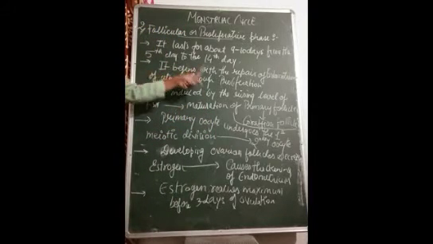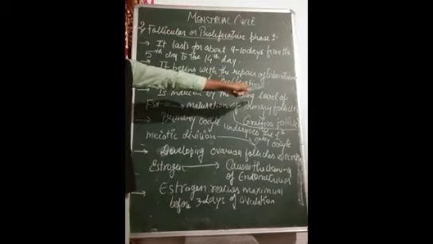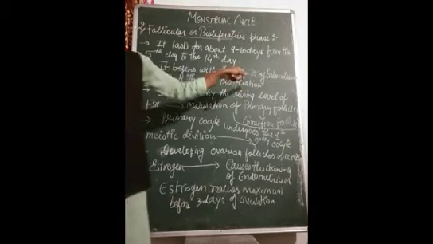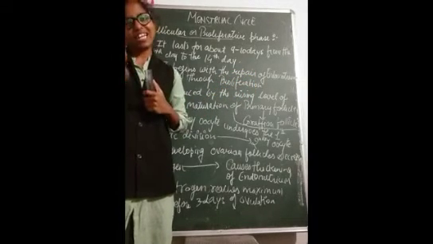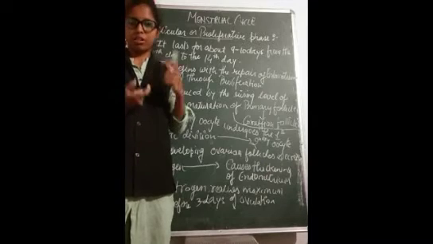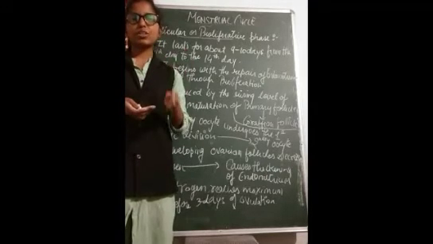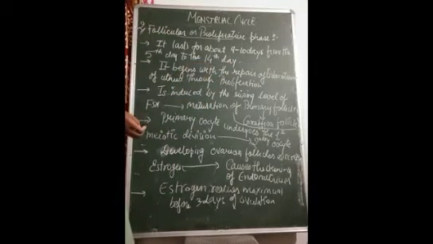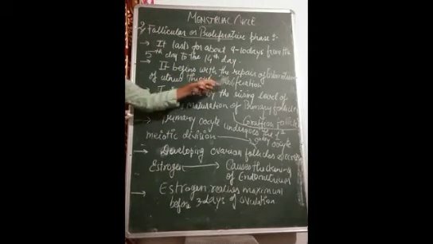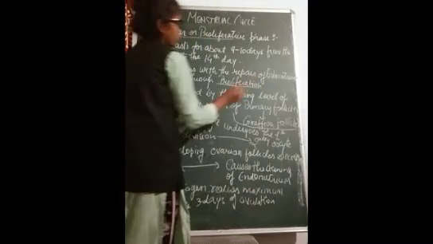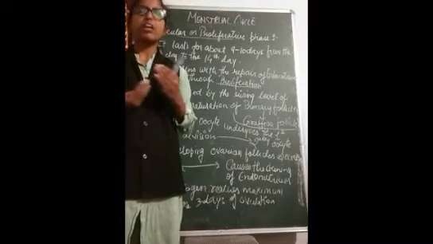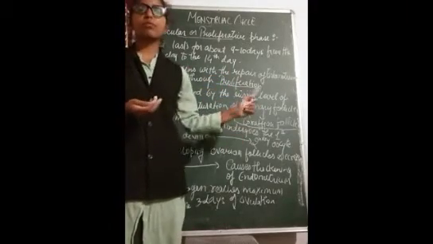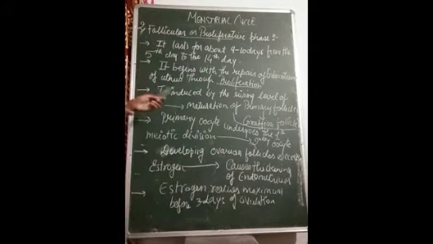It begins with the repair of the endometrium. Definitely the endometrium, the inner membrane of the uterus, needs to repair because it has completely got sloughed out due to the breakdown of the blood vessels and glandular cells. So that needs to be repaired through proliferation. Proliferation means the cells will repair there and the formation of cells will take place. Definitely the cells will accumulate there, so that is the proliferation.